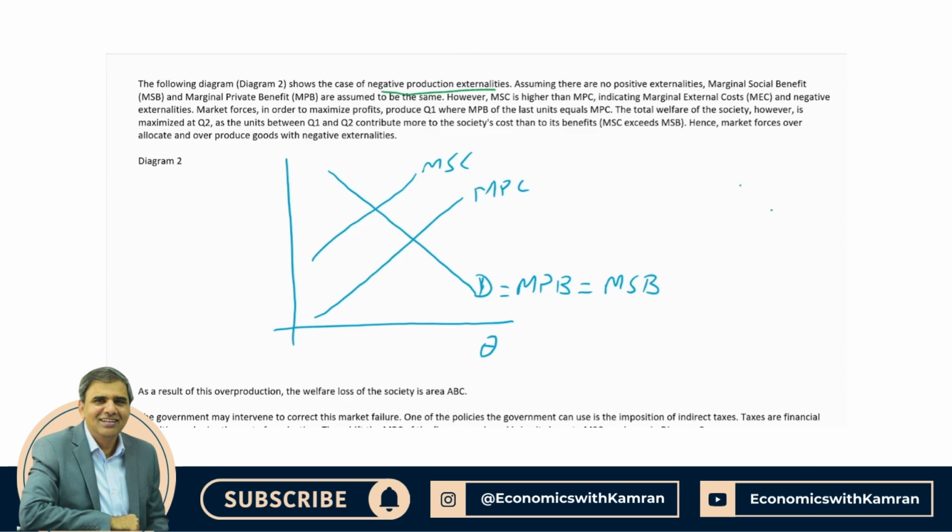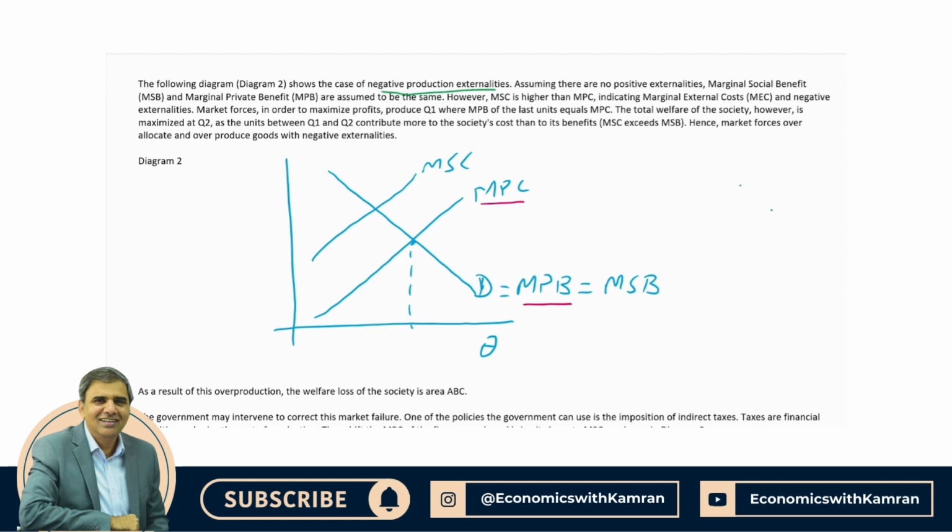Now if we look at, please do show equilibrium points. If we look at the firm's point of view, the firm produces where marginal private benefit of the last unit is equal to marginal private cost. You can compare it with marginal revenue and marginal cost. The firm aims to maximize profits. They compare marginal private benefit with marginal private cost. As long as marginal private benefit exceeds marginal private cost, they will produce, as such units raise their profits.